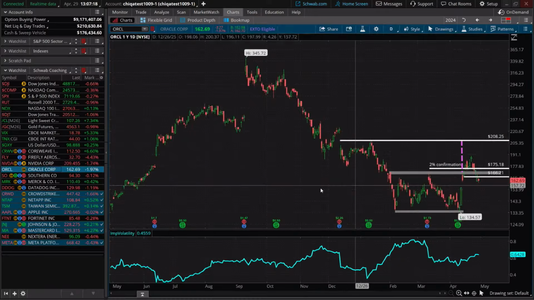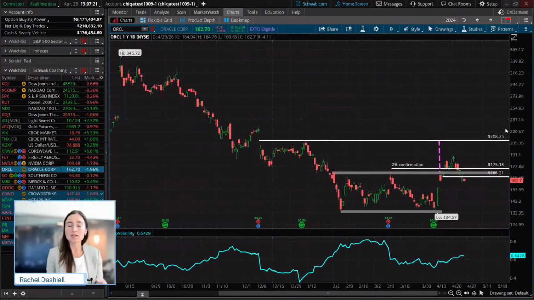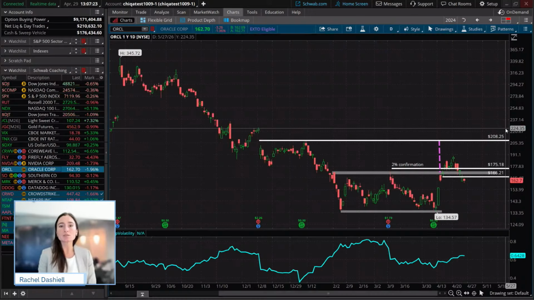Okay, so we had Oracle. This was another one where we traded some of these base breakouts in software. We saw a double bottom breakout and then we saw price re-enter back into the pattern. And so that becomes a failed pattern at that point. A lot of the times if we're a pattern trader, we typically want to get out of that trade if it does re-enter into the pattern.